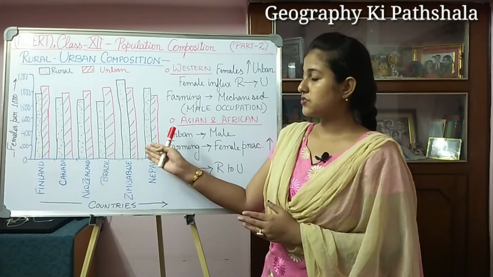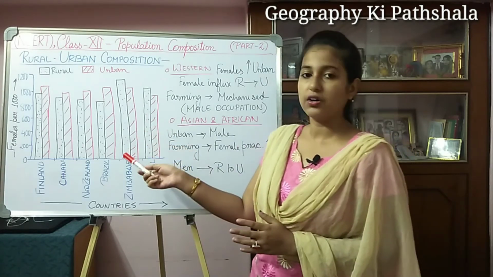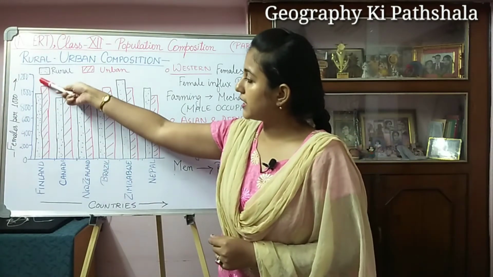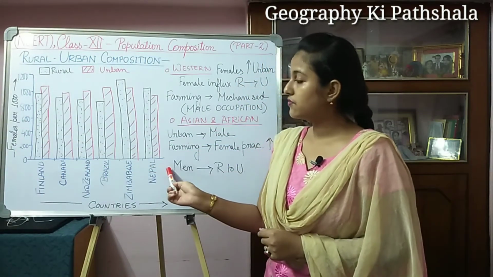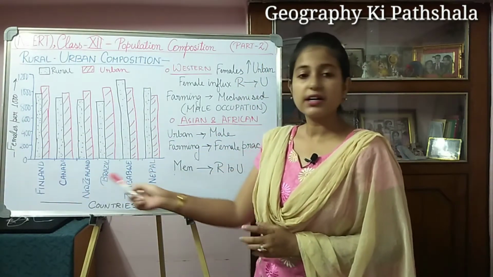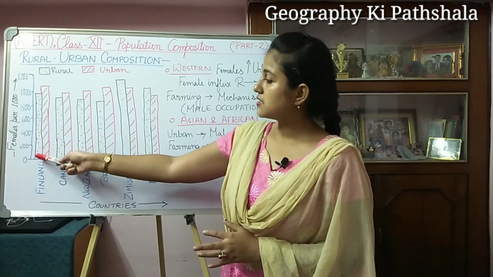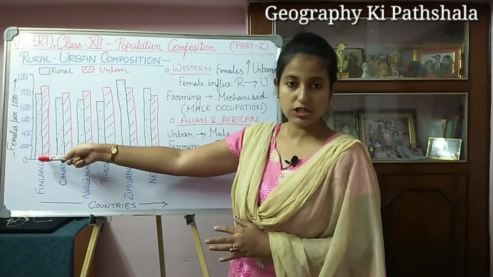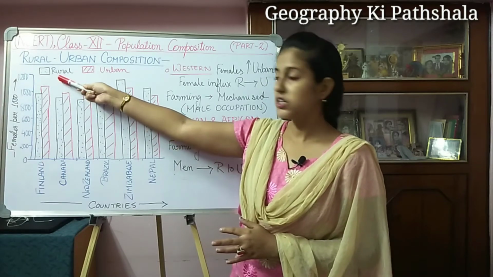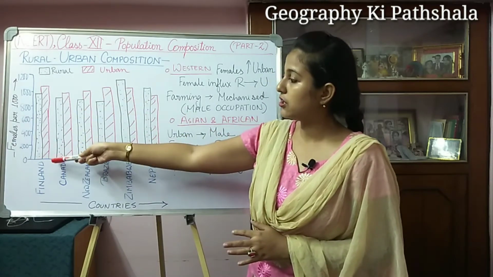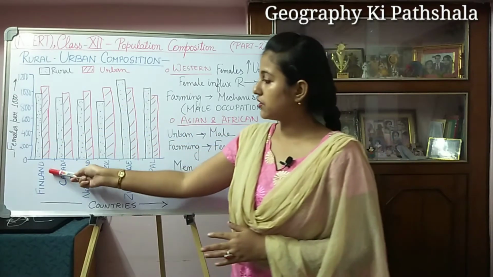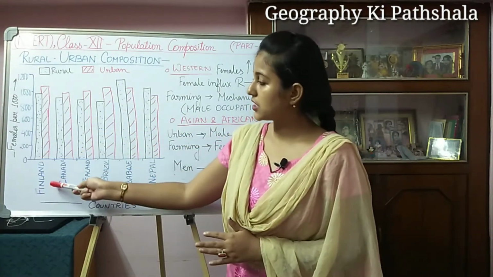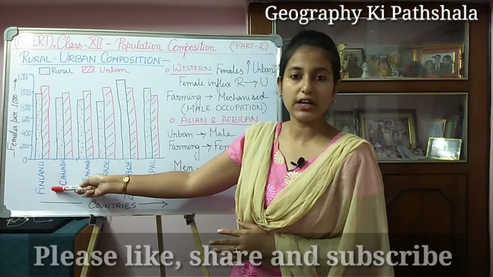Now if you concentrate over here, I have drawn a graph. This vertical line represents the females per thousand, and horizontally I have shown some countries. This black dotted bar represents the rural population, and this red hatched bar represents the urban population. First, the country I am representing here is Finland.